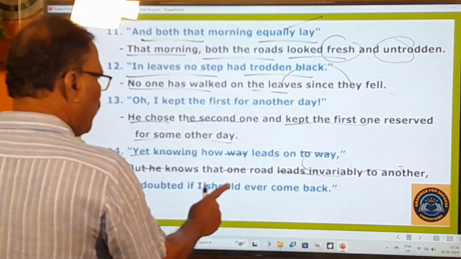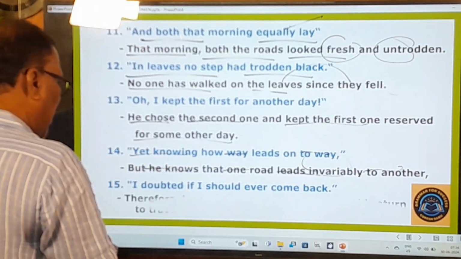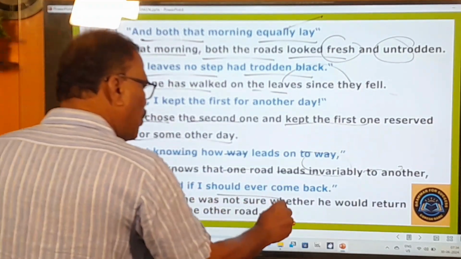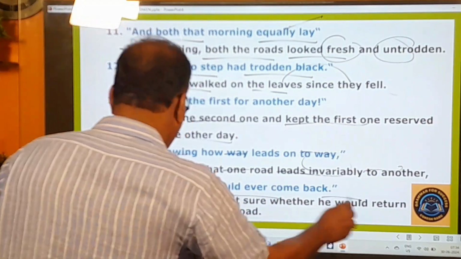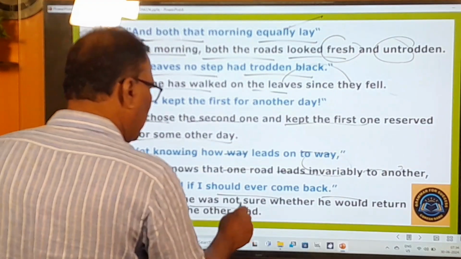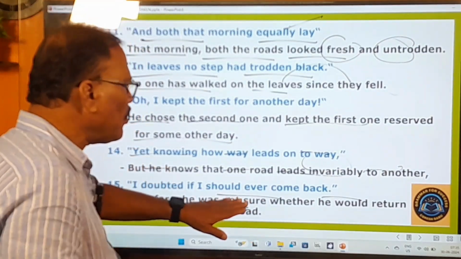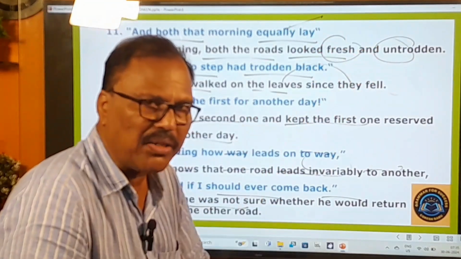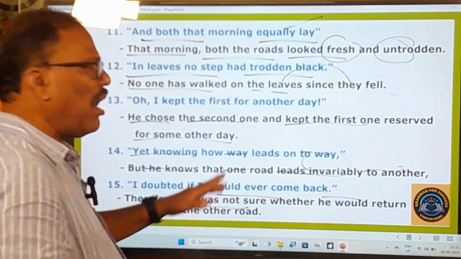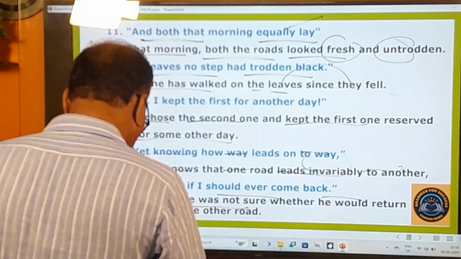I doubted if I should ever come back. Therefore he was not sure whether he would return to travel the other road. He was not sure whether he would return to that spot in order to walk the other road. You go to the meaning of the last stanza.